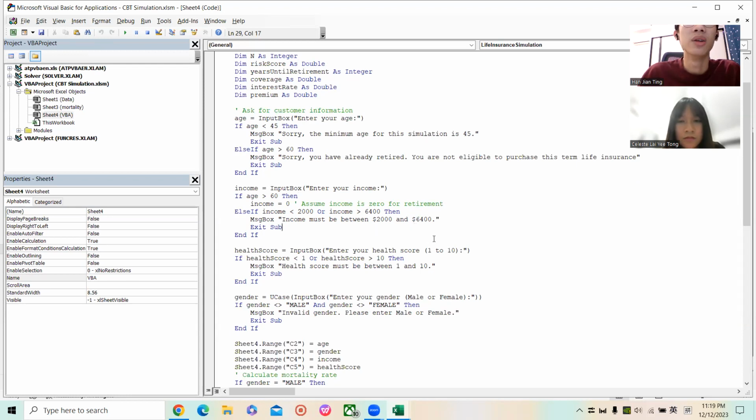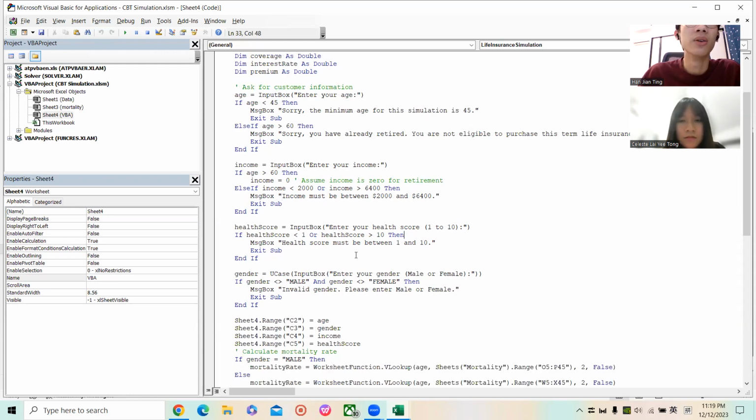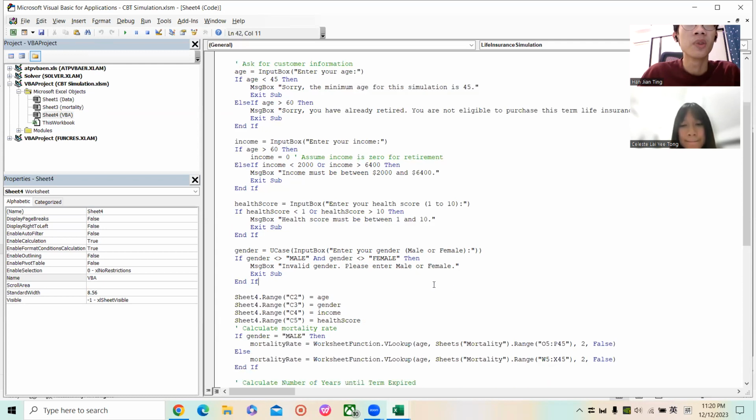This is the range for the income. And for the health score, the range is 1 to 10, so the person cannot key in below 1 or greater than 10. For the gender, we define that it can only be male or female. Other than that will be an invalid gender, so key in male or female only.